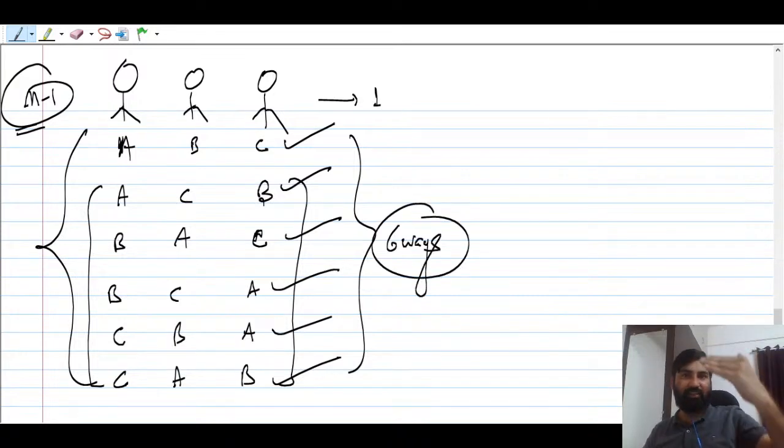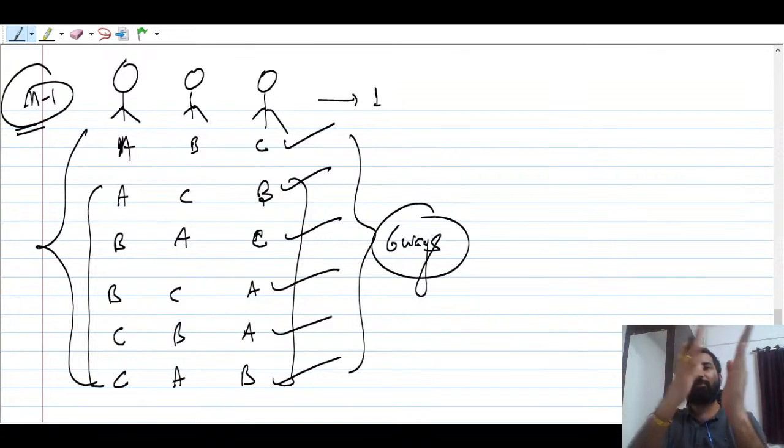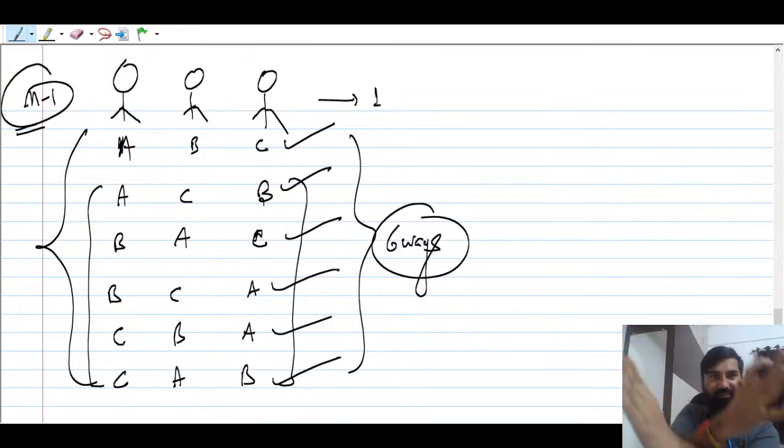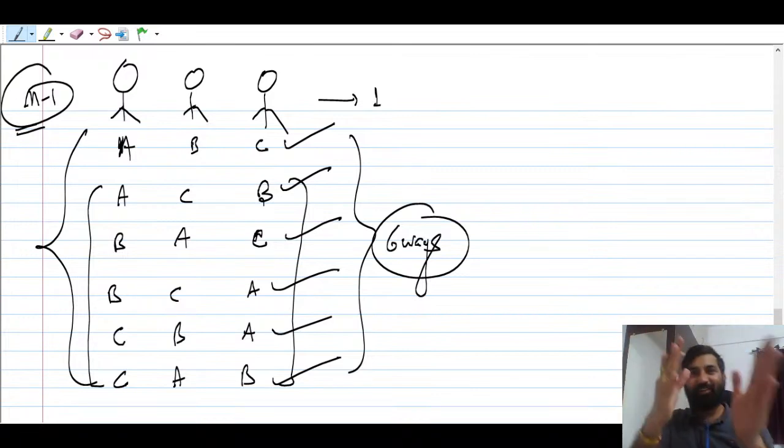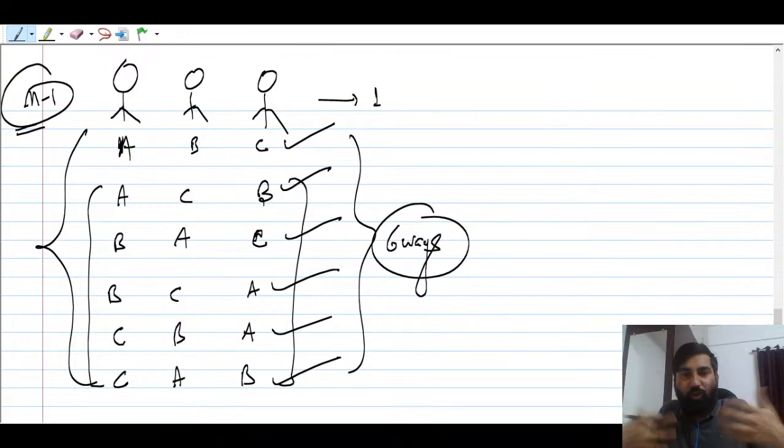Because you are arranging each friend. Suppose A, B, C are standing, so you ask B, please stand here. Again swapping positions. This job is tedious, right? Suppose there are 10 friends. Can you find it? Oh my God, it will be very difficult. It will take so many years to take pictures, right? Just wait and watch, I will show you. So this is the scenario, you see, guys.